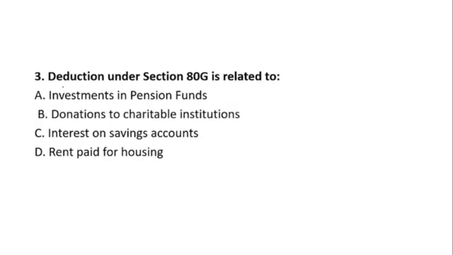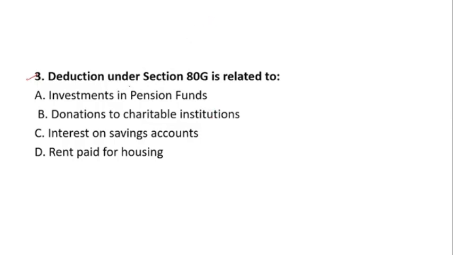Okay, the next question. Question number 3 is, the deduction under section 80G is related to option A, investment in the pension fund, option B, donation to a charitable institution, option C, interest on the savings account, option D, rent paid for housing. So what will be the answer? Let's pause the video, try to answer yourself, and after that you can resume the video.